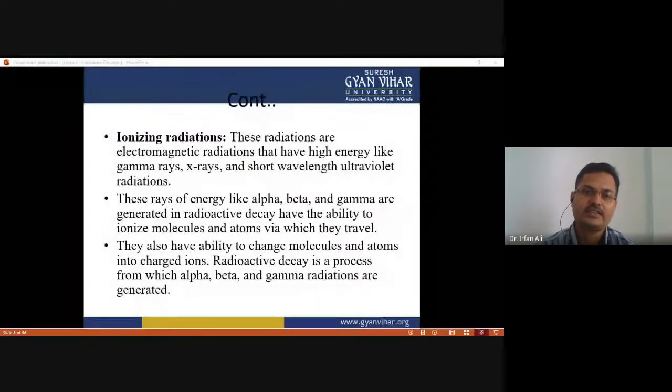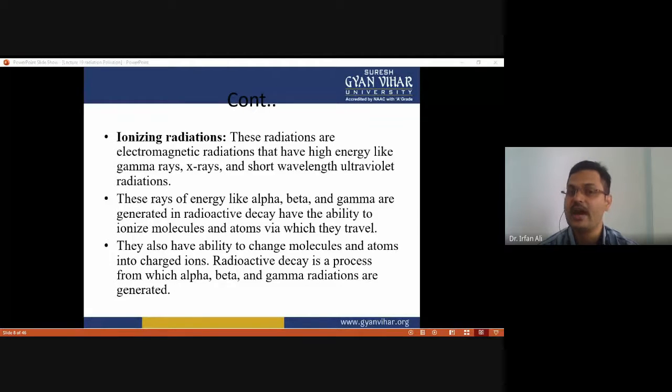Ionizing radiations are electromagnetic radiations that have high energy, like gamma rays, X-rays, and even short wavelength ultraviolet radiation, which has the capability to ionize.